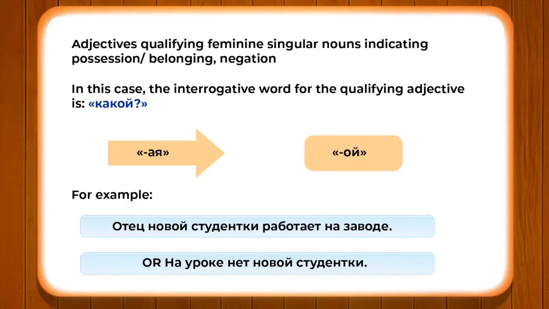Студентки нет. Новой студентки нет на уроке. So, we have understood with these two examples how, in case of possession, belonging and having the question kogo, an adjective ending in -aya changes into -oy when we have the question kakoy. I hope you understood the concept of the grammar here very well.